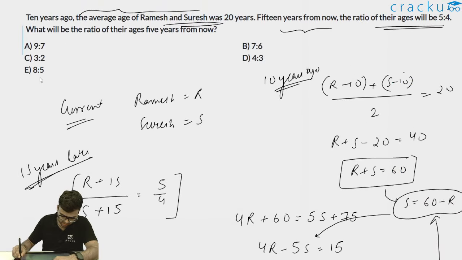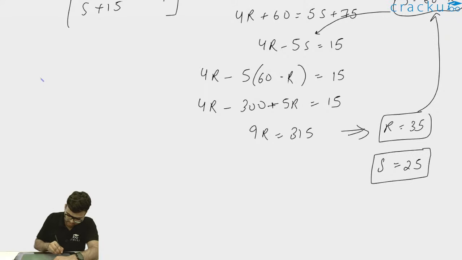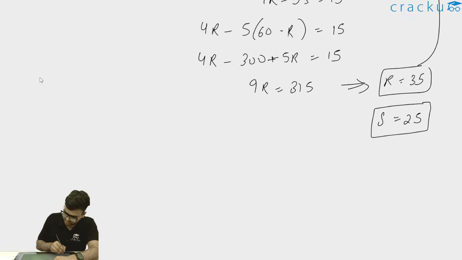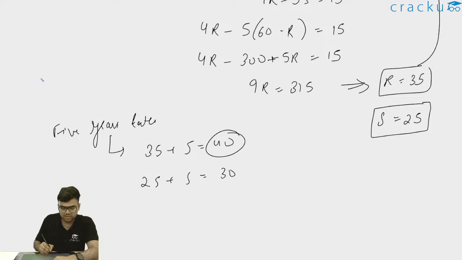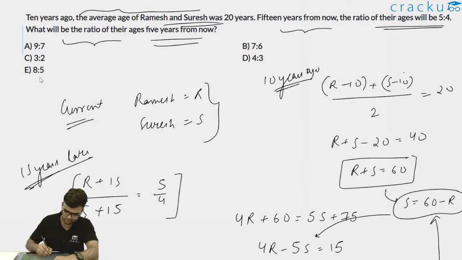Now what it is asking is the ratio of their ages 5 years from now. R and S was their current age. So 5 years later, their ages will be 35 plus 5, which is 40 years, and 25 plus 5, which is 30 years. So 40 years for Ramesh, 30 years for Suresh, and thus the ratio will be 40 is to 30, or I can write 4 is to 3, and therefore the correct answer will be option D, which is 4 is to 3.